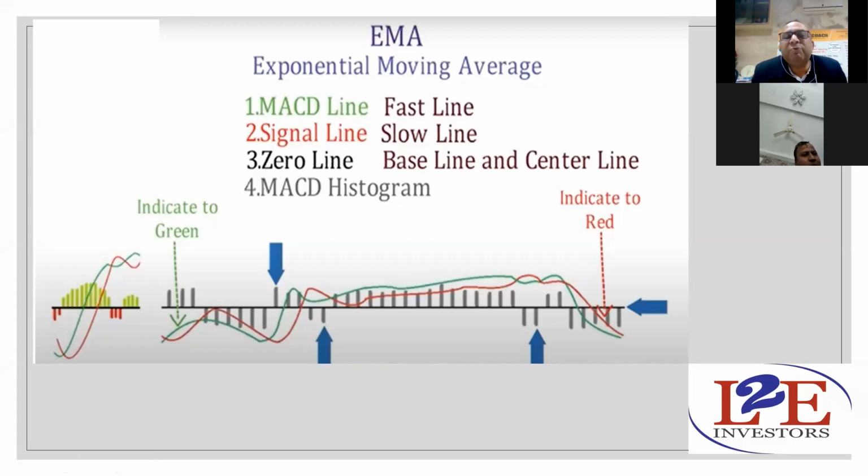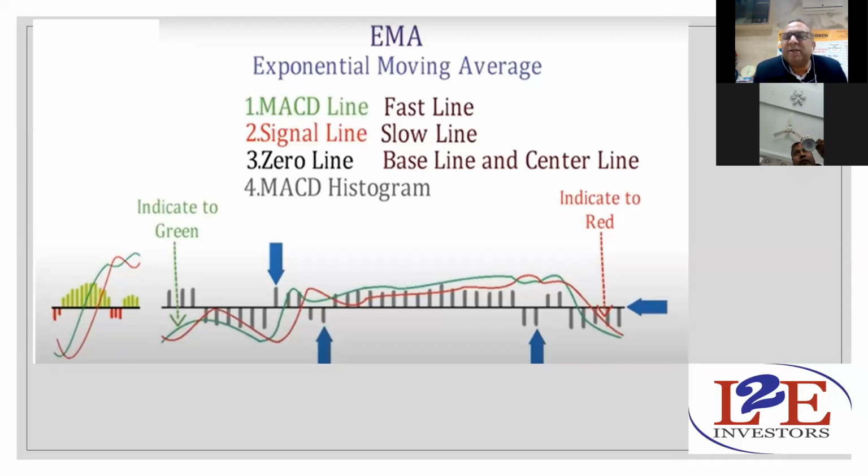In exponential moving average, we generally take the latest candle with the maximum importance, and the candles before that have less importance, and the candle that is far will become least important. So whenever a new candle forms, we give maximum weightage to that particular candle in the exponential moving average.